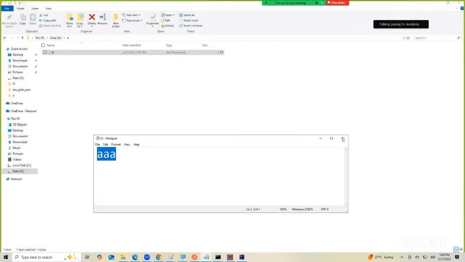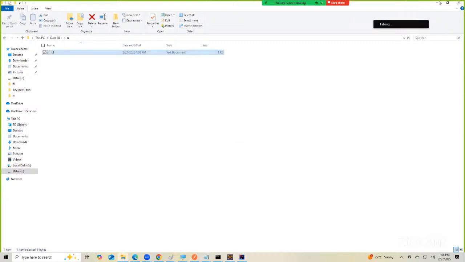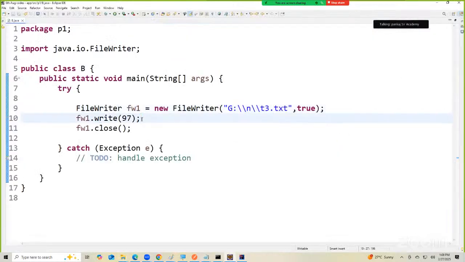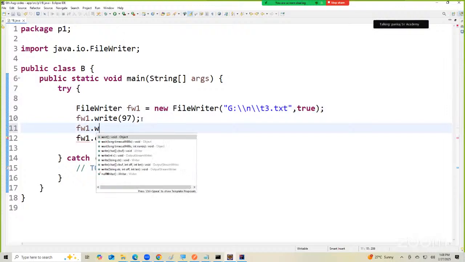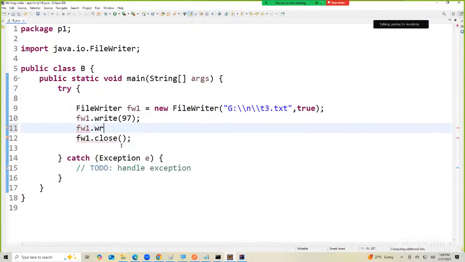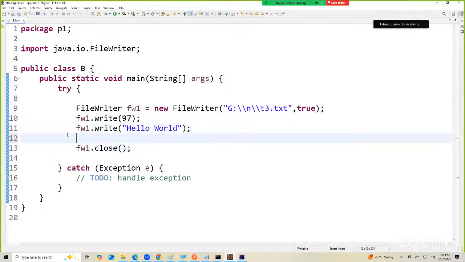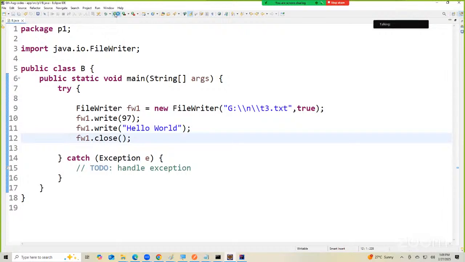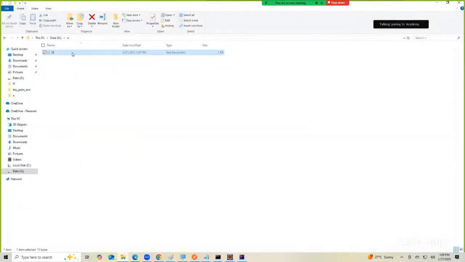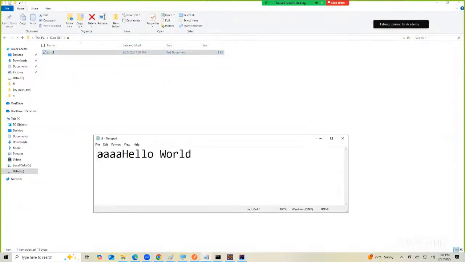Did you understand now? Now I want to add more content to it. So there are some more write methods. fw1 dot write. The next write method will take a string value. Let's type here hello world. Fine. There is one more write method. Let's take this one first. So how many letter A were already present? 3. Now how many letter A's? And then after that what?